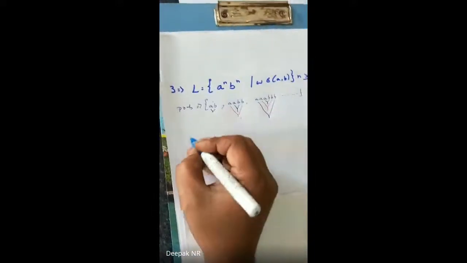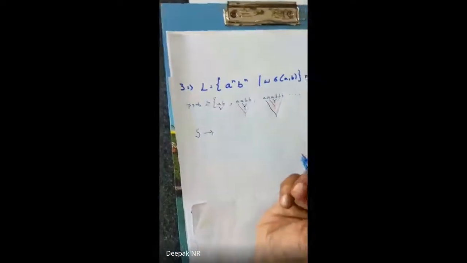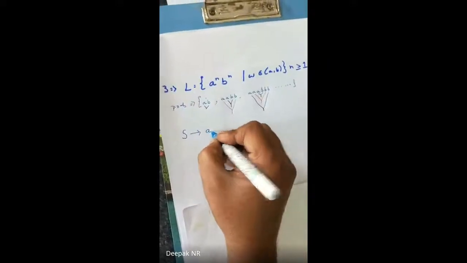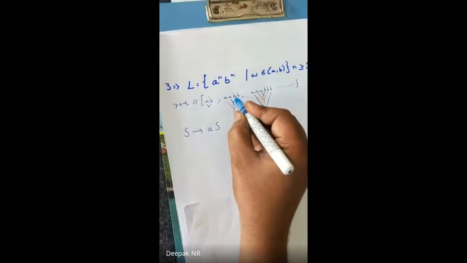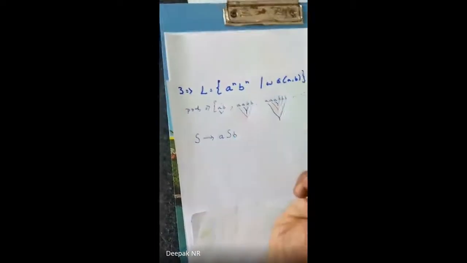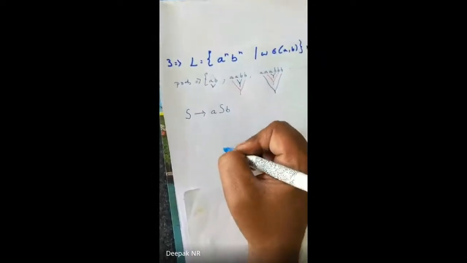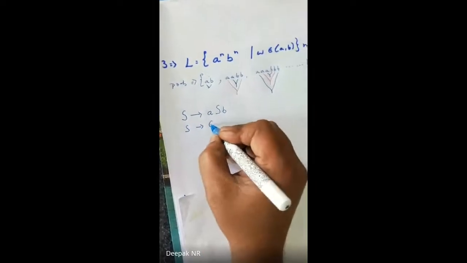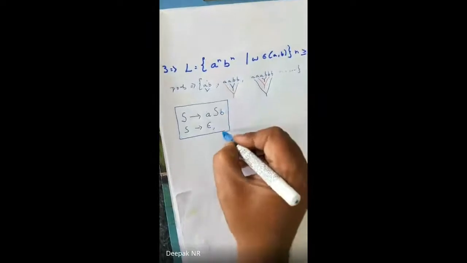Clear, guys? Let me write the production. Always I use S tends to. How should we write it? S tends to what? I write A. Earlier with C, I wrote AS. What should be the next character? B. So I write ASB. Is that clear? This ASB will go into an infinite loop. To terminate it, I use something called epsilon. So S tends to epsilon. That's it. This is a production.